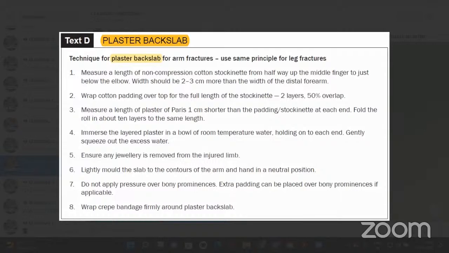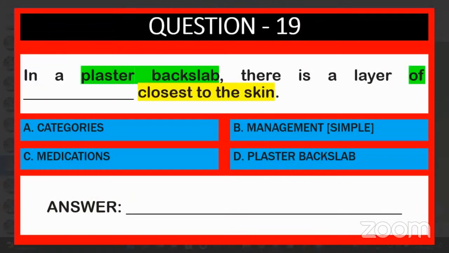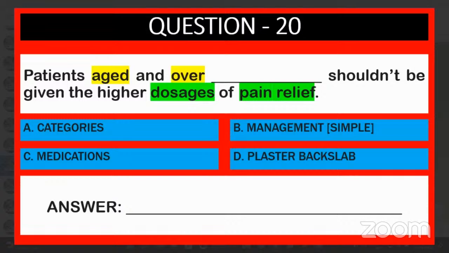Above that one, plaster of Paris. Then afterwards, extra padding, right? Yes, sir. You have to think like that. Okay, now 19th question over. 20th question. Patients aged and over dash shouldn't be given the higher dosages.